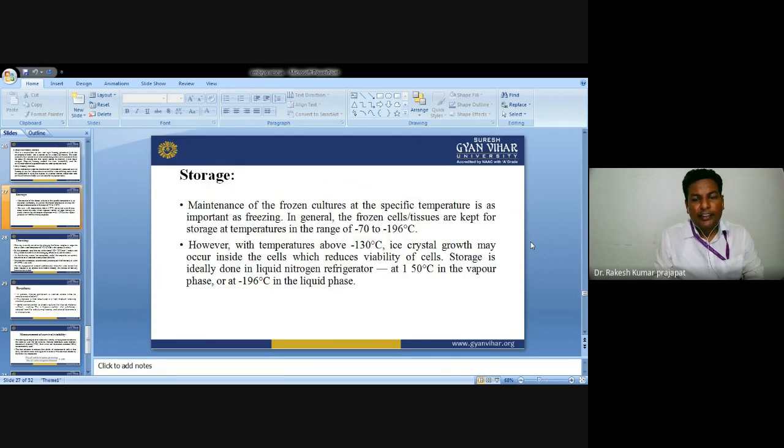Storage. The maintenance of frozen culture at a specific temperature is as important as freezing. In general, the frozen cells or tissue are kept for storage in the range of minus 70 to minus 196 degrees centigrade. However, at temperatures above minus 130, ice crystal growth may occur inside the cells, which reduces viability of the cells. Storage is ideally done in liquid nitrogen.